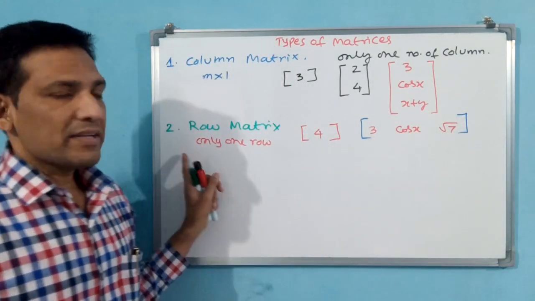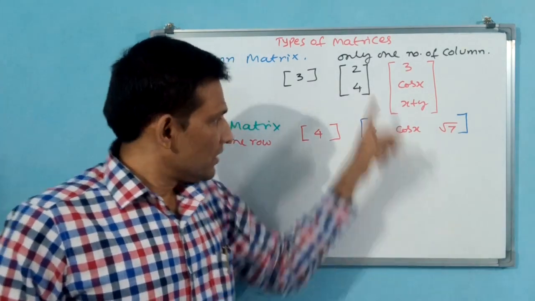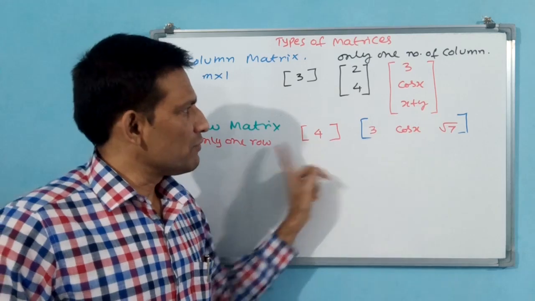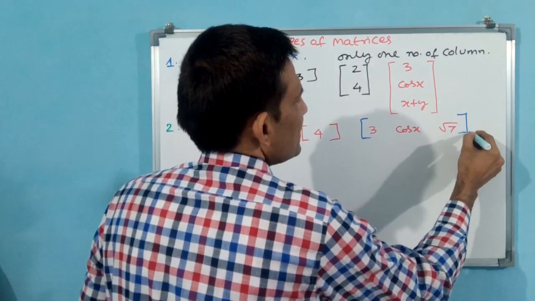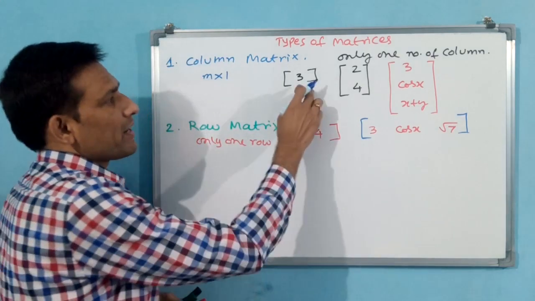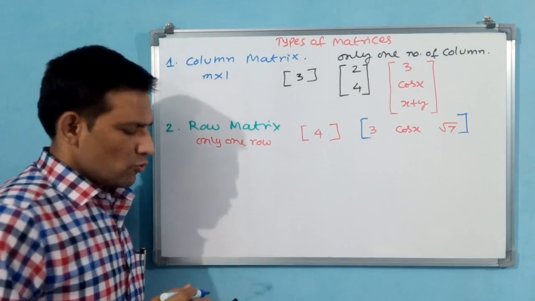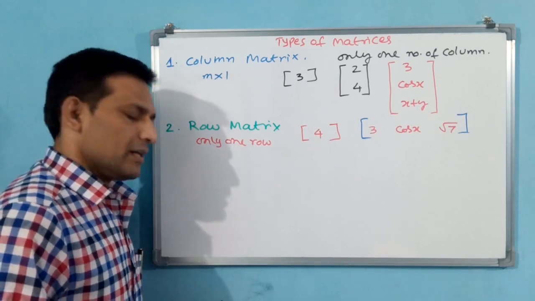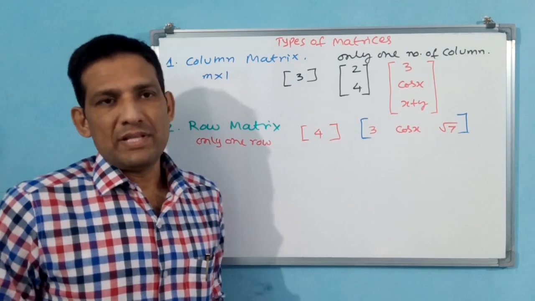Is this a row matrix? Yes, definitely row matrix. Why? Because see, only one row is there. 3 columns are there, but only one row is there. Here we did not write again 2 by 2 and all. Why? Because with these two examples, by comparing the top 3 with these two examples, you can understand what is row matrix. Okay? Row matrix, only one row will be there.